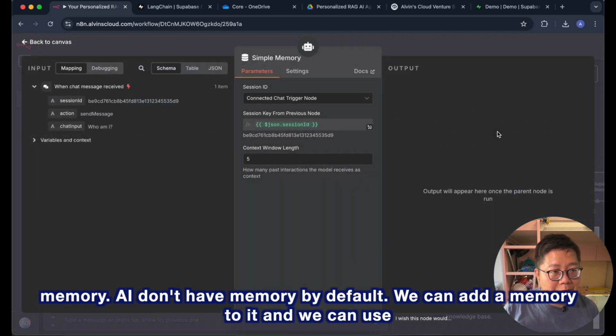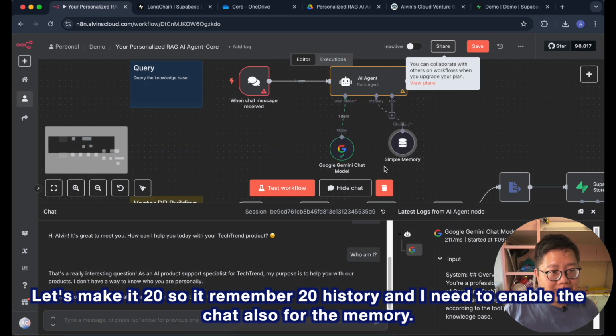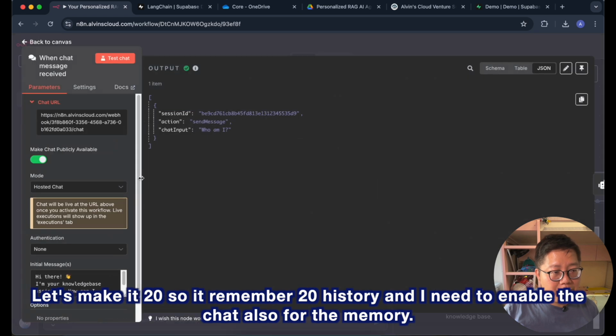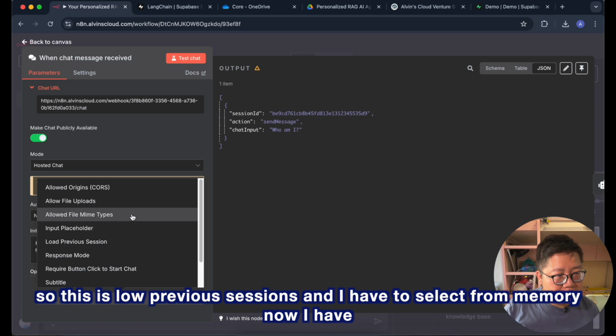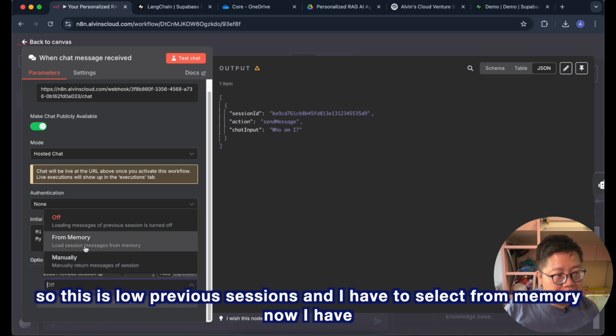We can add a memory to it, and we can use Simple Memory, which is the simplest memory in n8n. Let's make it 20 so it remembers 20 history items. And I need to enable the chat trigger also for the memory. So this is the session ID, and I have to select it from the memory.